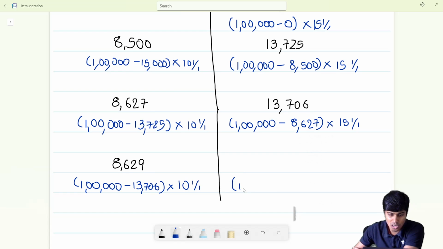How? We are going to do 1 lakh. Instead of 8627, now I'll take 8,629 and multiply that by 15%.